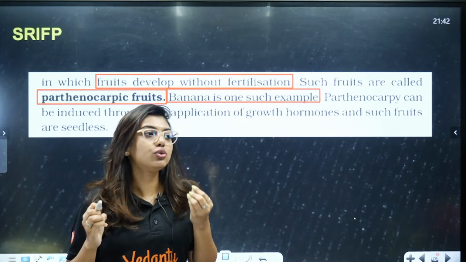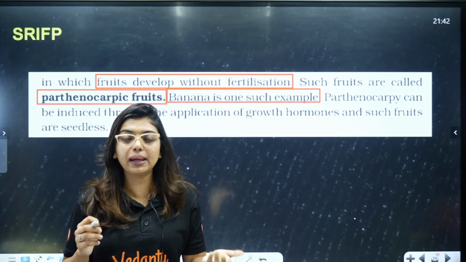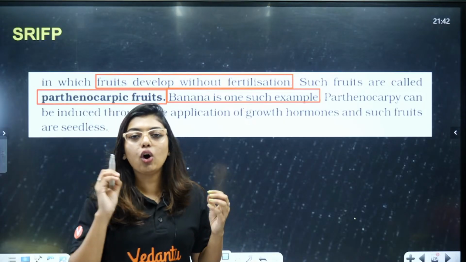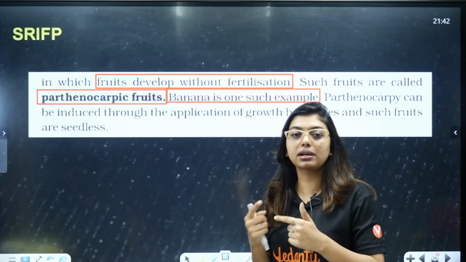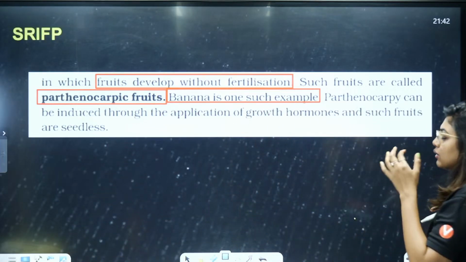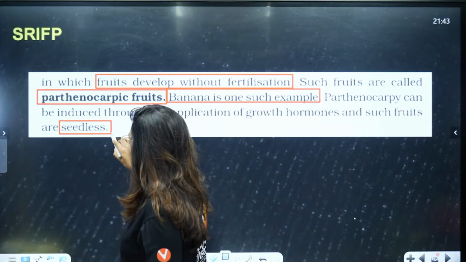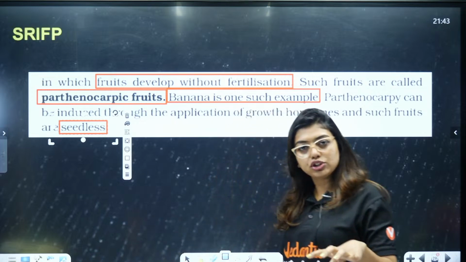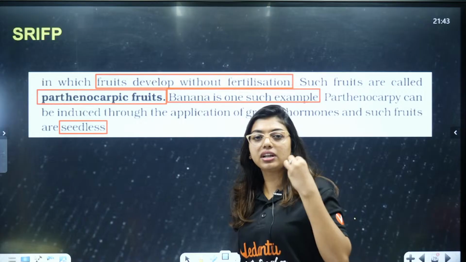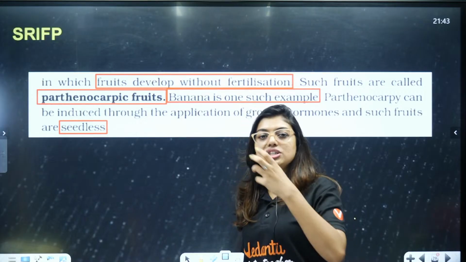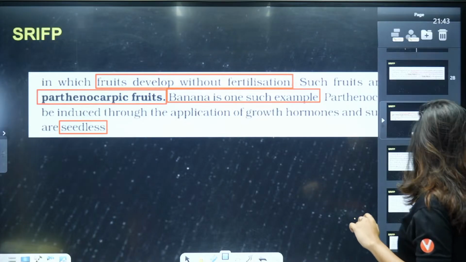That is why you notice that once you cut the fruit, it is completely pale. They will not have seeds. All this is because these people are inducing growth hormones into them so that the ripening becomes faster. Ripening, and also we get seedless fruits. People have a problem with watermelon having seeds, and people have also invented watermelon without seeds as well. But it does not have the same flavor and value as the ones which are formed naturally. So, this is your parthenocarpic fruit.